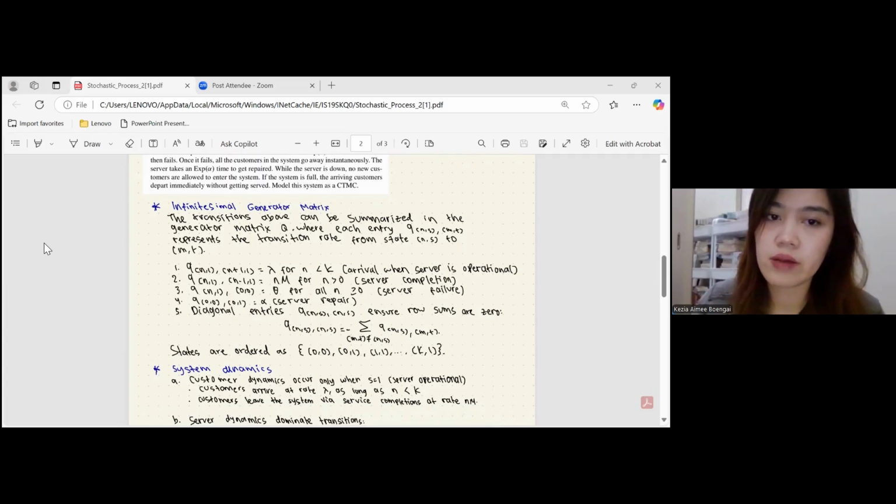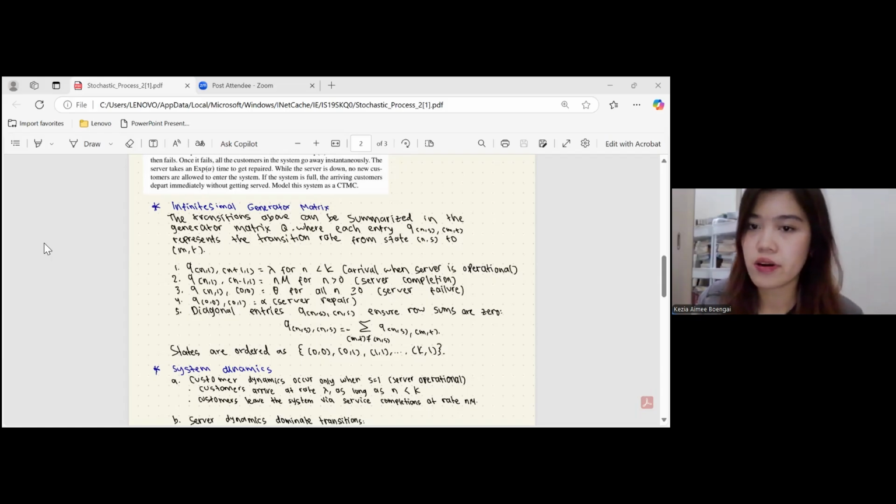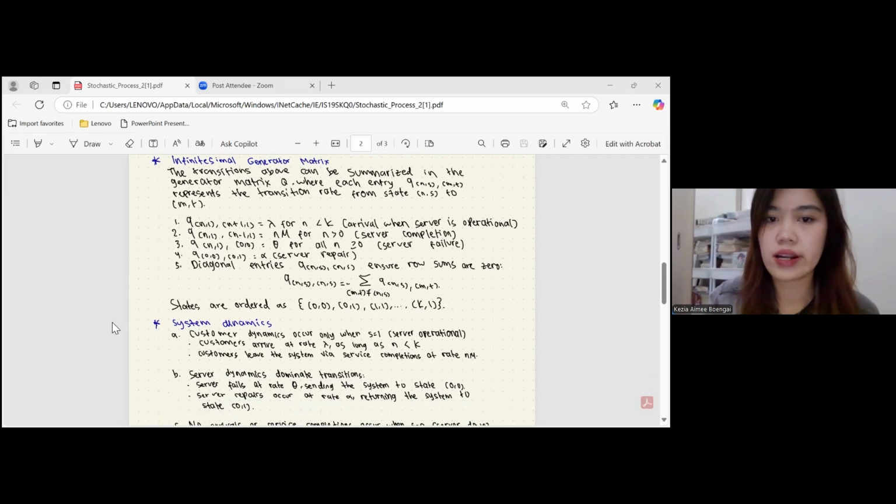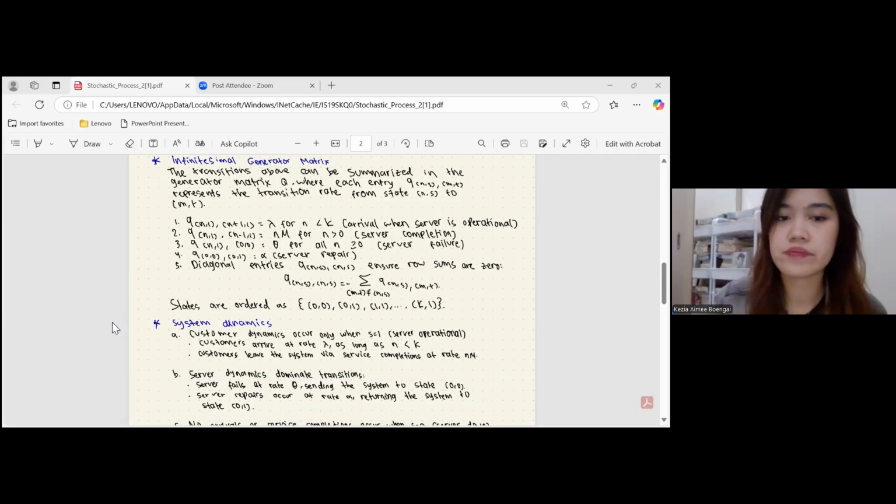Third, Q((n,1),(0,0)) is theta for all n greater than or equal to 0, the server failure. Number 4, Q((0,0),(0,1)) is alpha, the server repair. And number 5, diagonal entries Q((n,s),(n,s)) are set so that row sums are 0. And the states are ordered as (0,0), (0,1), (1,1), until (K,1).